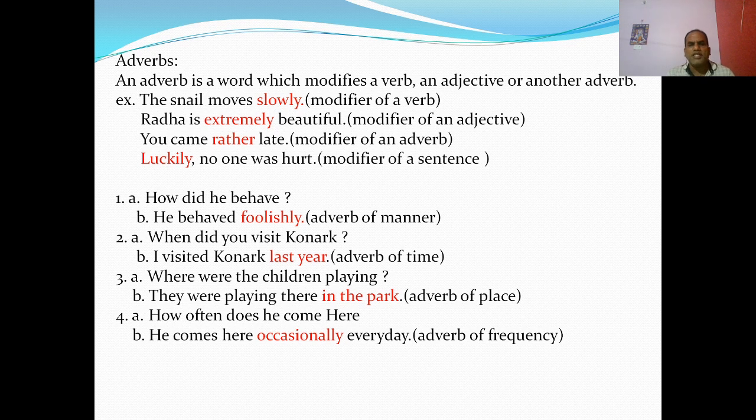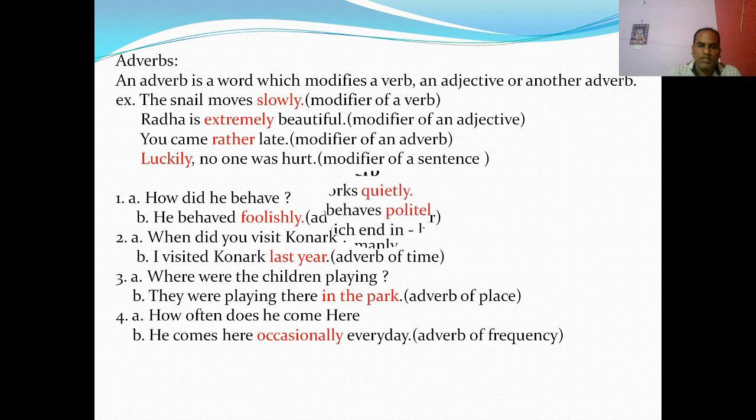Where were the children playing? You see, the question where is asked to the verb playing. They were playing there in the park: adverb of place. How often does he come here? He comes here occasionally, every day: adverb of frequency.